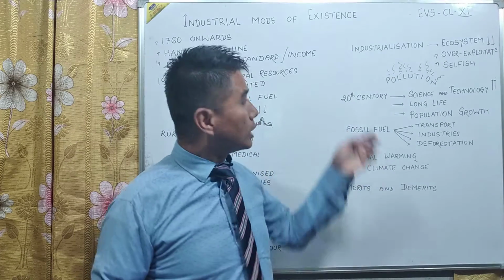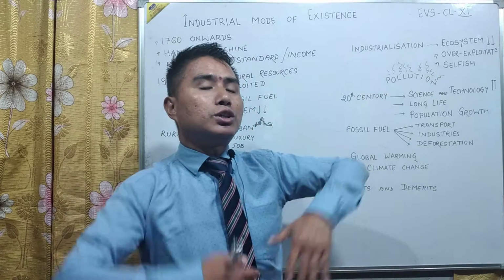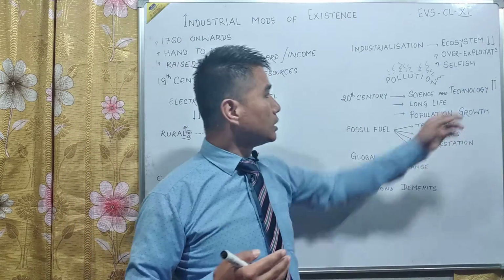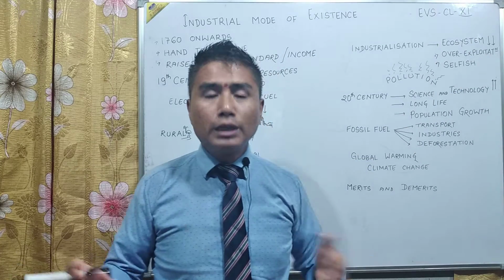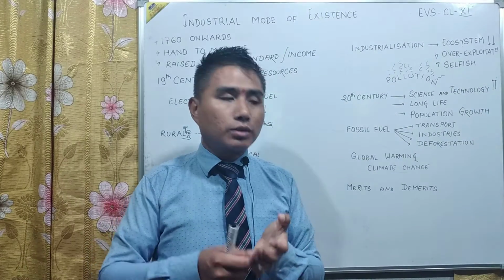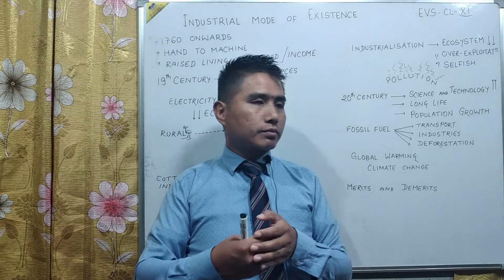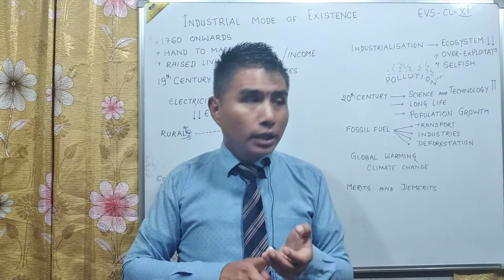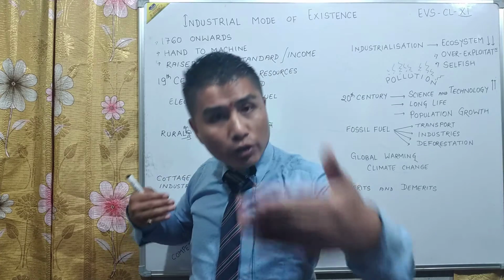And when the 20th century came, now this is the 21st century, there was a huge rise in science and technology. Definitely it helped us a lot. Because of science and technology, new medicines were developed, new machines were there, new diagnostic machines were there, people lived long.